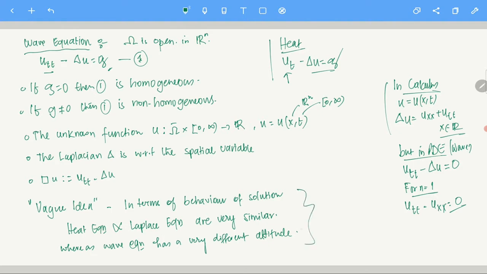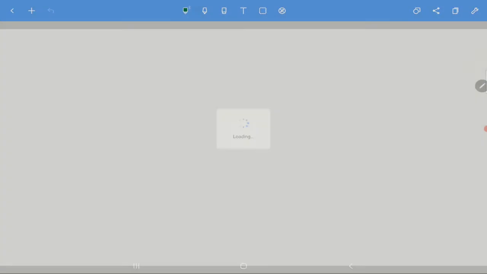I will use something which I did not do in this course, but since this is a more advanced course, I gathered that you already know what a canonical form is. In a canonical form, you have a second order equation, LU equals 0, and based on the discriminant, you can say whether it's a hyperbolic, elliptic or parabolic equation.